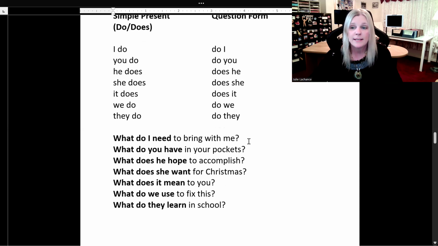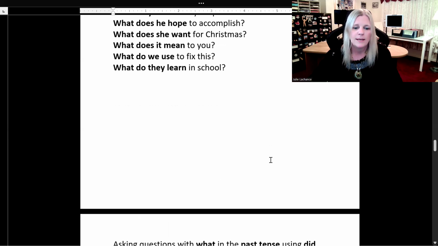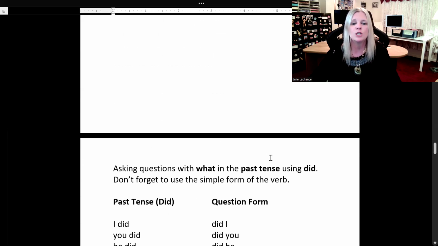So let's try and identify the simple form of the verb. Need, have, hope, want, mean, use, learn. We always use the simple form of the verb when using do or does in the question form. So easy. Next, asking questions with what in the past tense using did.